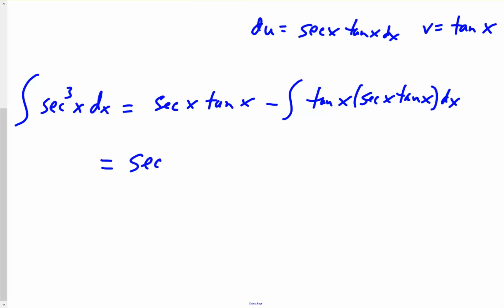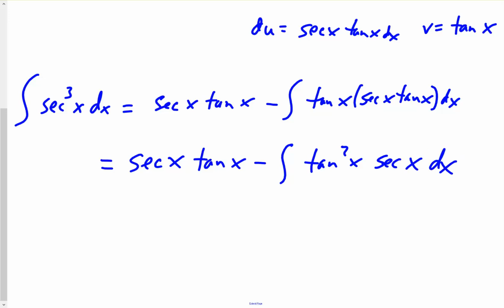Okay, so we have the secant x tangent x minus, and then here we have the integral, and this will be tangent squared x secant x dx. Now the tangent squared, we could rewrite as secant squared x minus 1.